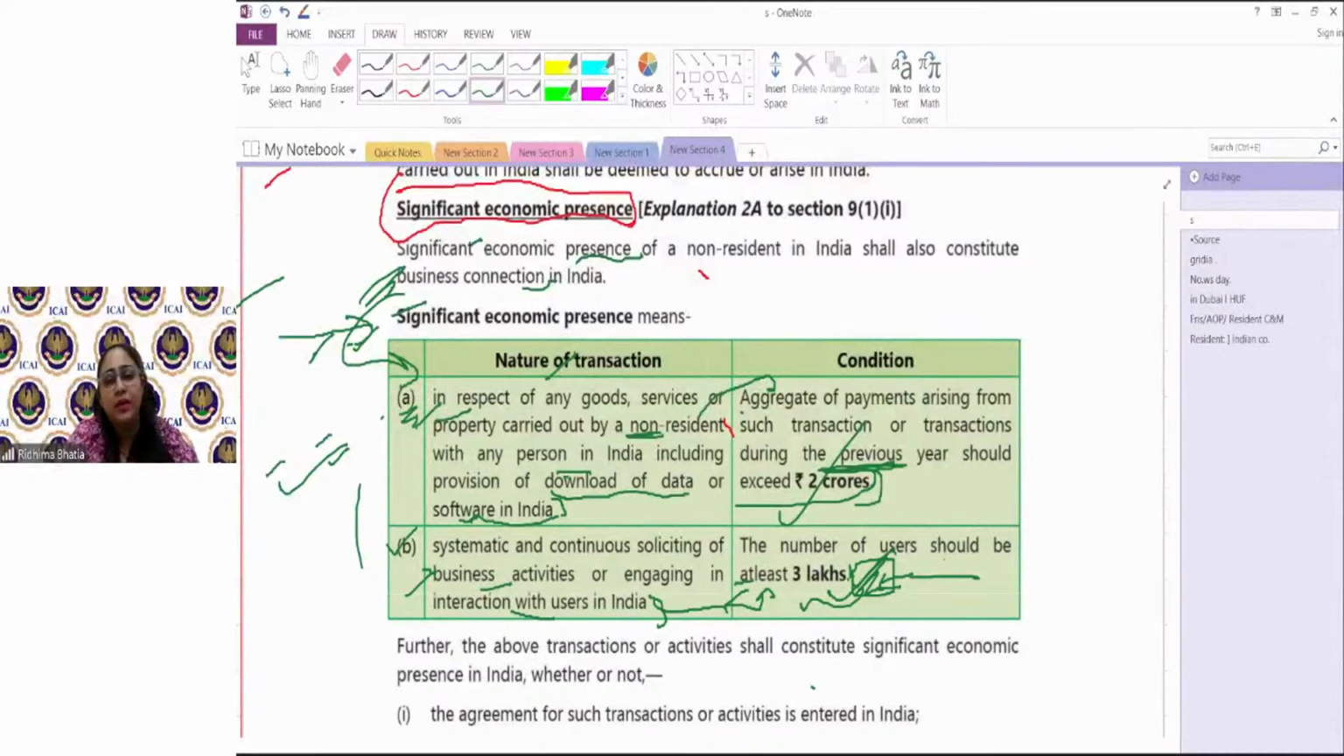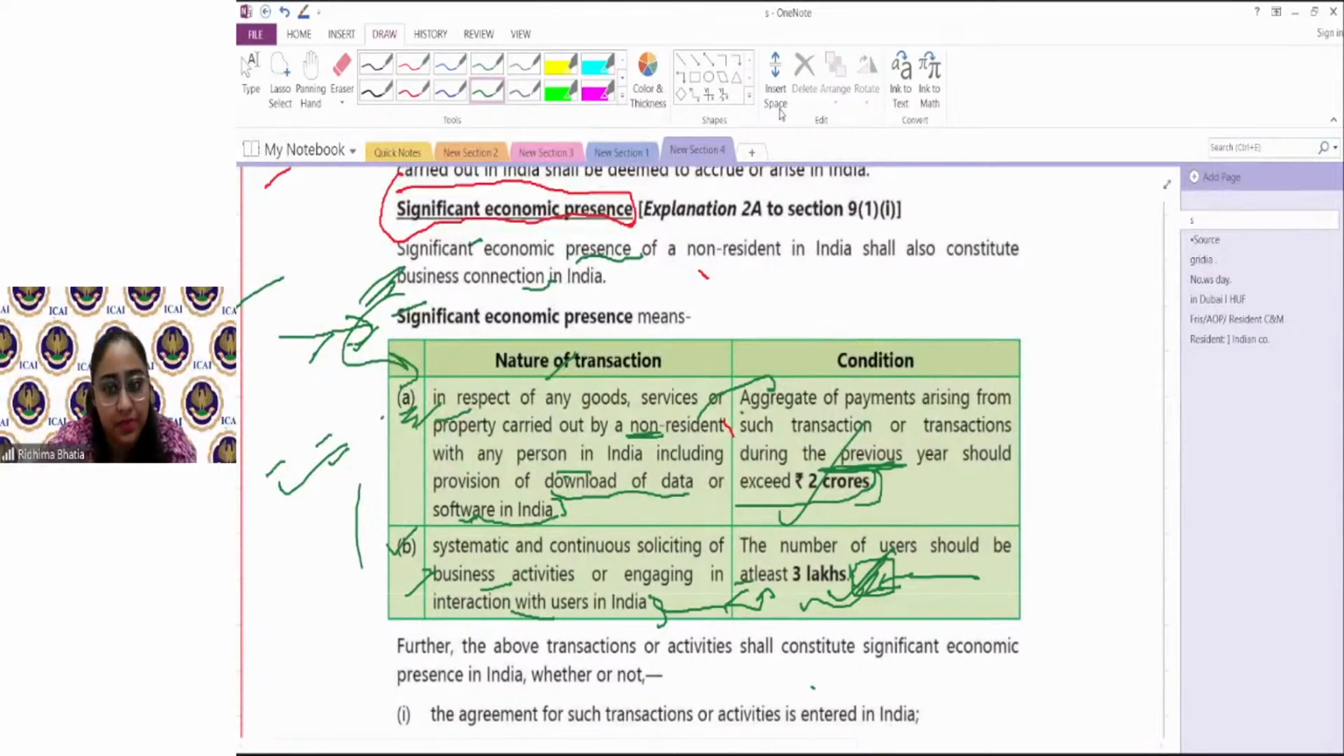अब उसमें से कहीं पे मैटर नहीं करता कि नॉन रेजिडेंट डिड नॉट कम टू इंडिया टू गिव सर्विस, नॉन रेजिडेंट वाज कंप्लीटली आउटसाइड इंडिया, नॉन रेजिडेंट को पैसा बाहर मिला, it does not matter. The provider can be non-resident, but the person who is receiving those services in India, who is the recipient of those goods in India, who's using that platform with an IP address of India, you have significant economic presence. And how is that? When the transaction values are 2 crores or more, or in the sense of users, when the number of users is 3 lakhs or more.